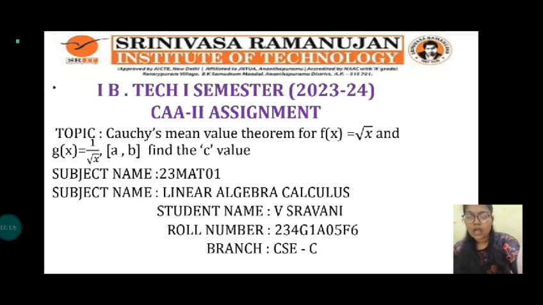My topic is Cauchy's mean value theorem for f of x is equal to root x and g of x is equal to 1 by root x in the interval a comma b. Then find the value of c.